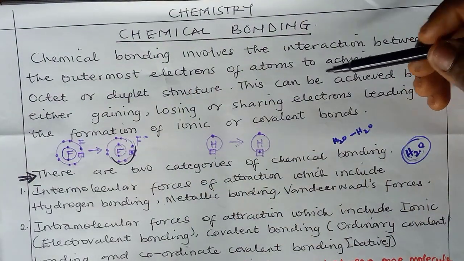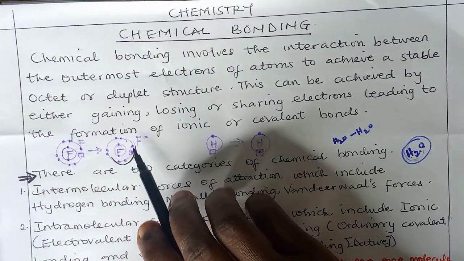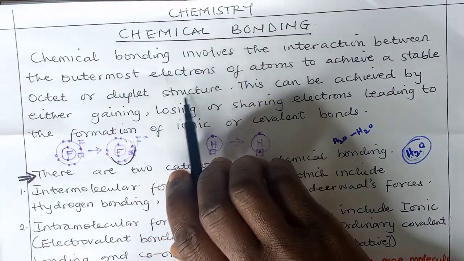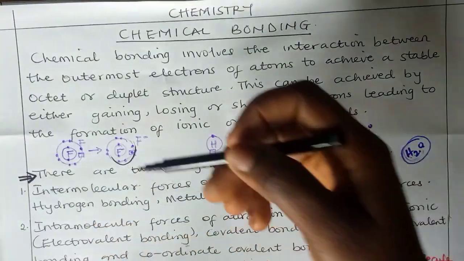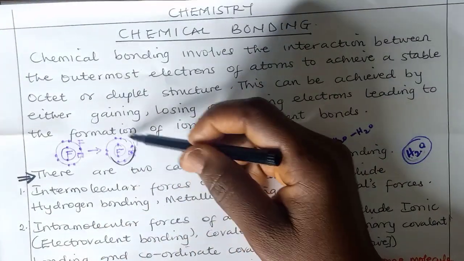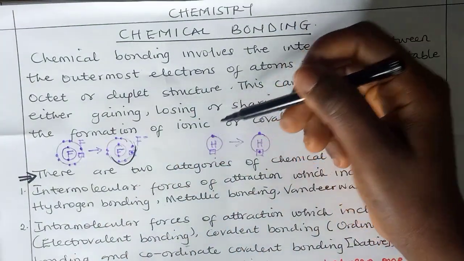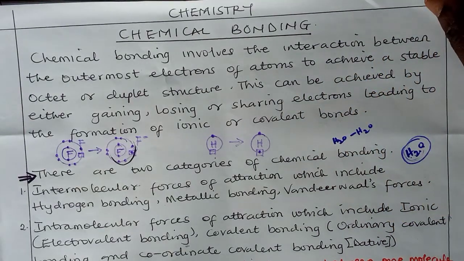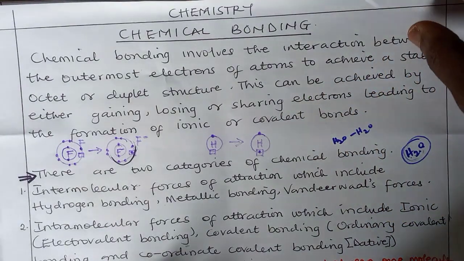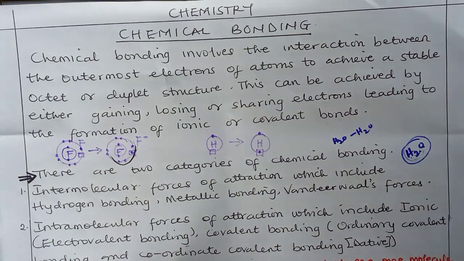And the reason why elements combine is to attain a stable or duplet structure. That is, they are trying to be stable by completing the outermost shell, which in most cases is supposed to be 8 or 2. And they do so by gaining, losing, or sharing electrons, which leads to the formation of different compounds. And there are two categories of chemical bonding.